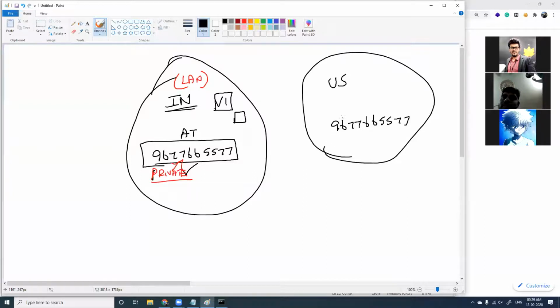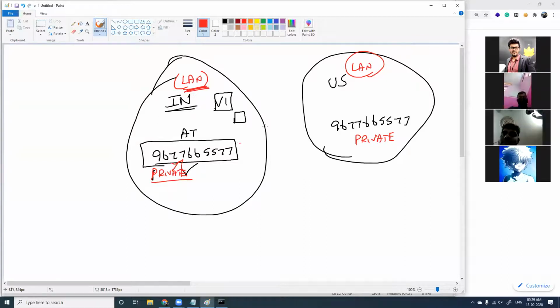Yes, they can, fine. Again, this is their private IP address and this is a different LAN here, fine. So the total concept: a private IP address inside a LAN is unique, but it is not unique between LANs.